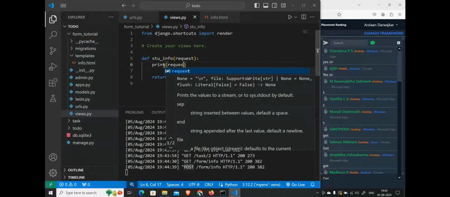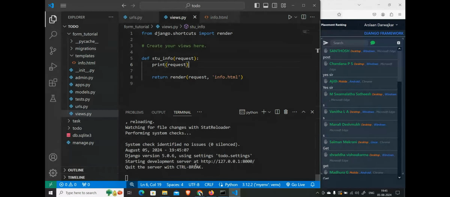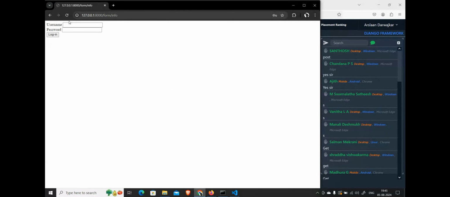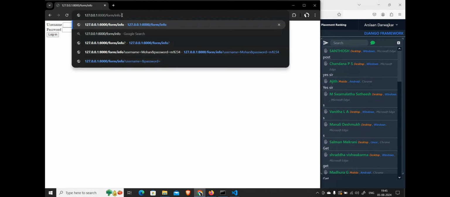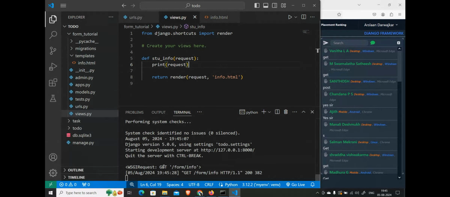Print request. I'll just say print request. We will print the entire request. I will just go to this route first and let's see what we get. I'm just going to this route. What type of request will it be? It will be get. That means a request dictionary should be printed. I'm only getting get. We'll print that entire dictionary.